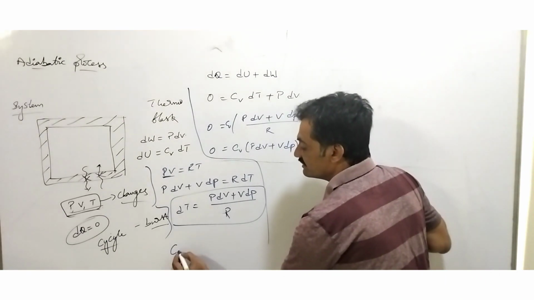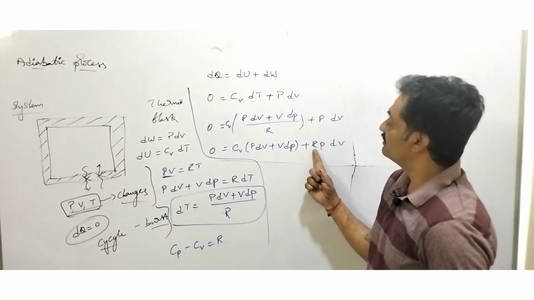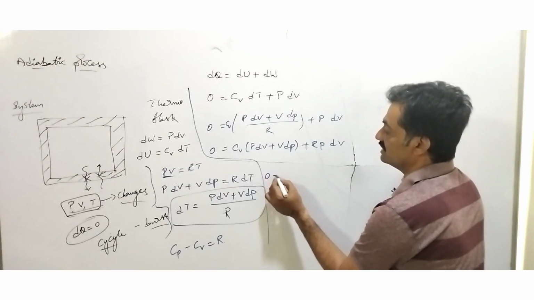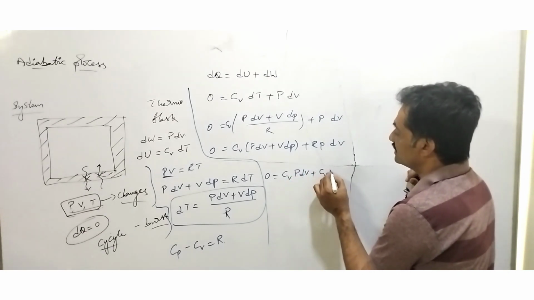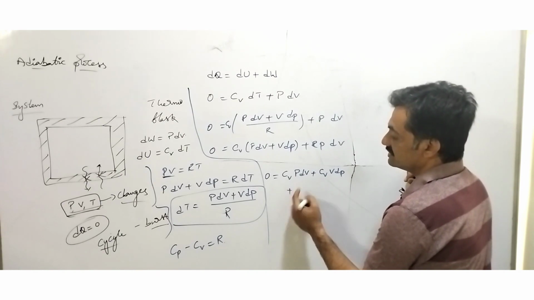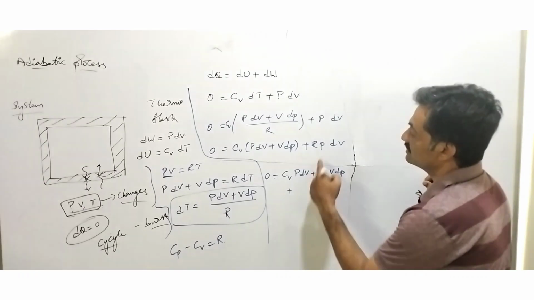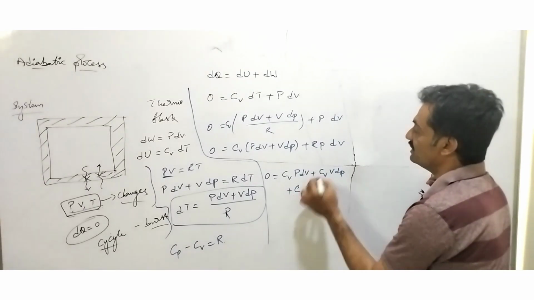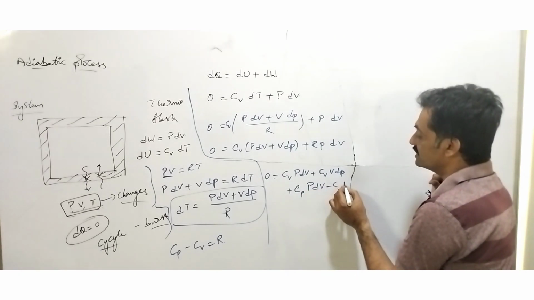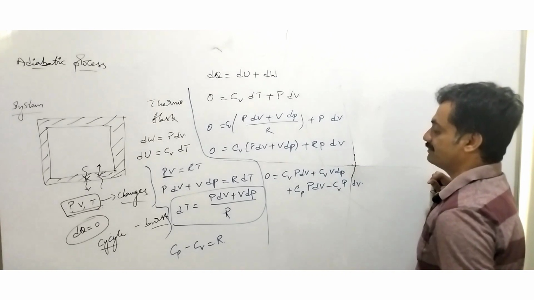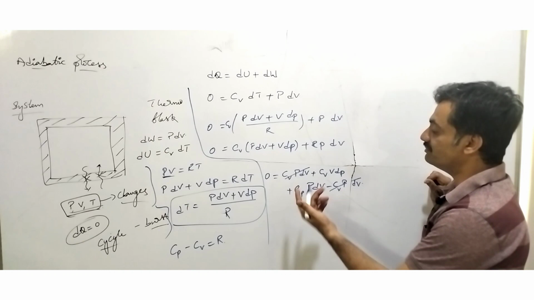Well, we know that C_p minus C_v equals R. When we substitute in the place of R, we can represent it as 0 equals C_v P dV plus C_v V dP plus (C_p minus C_v) P dV. So when I am expanding, C_p P dV minus C_v P dV, observe that we can cancel C_v P dV.